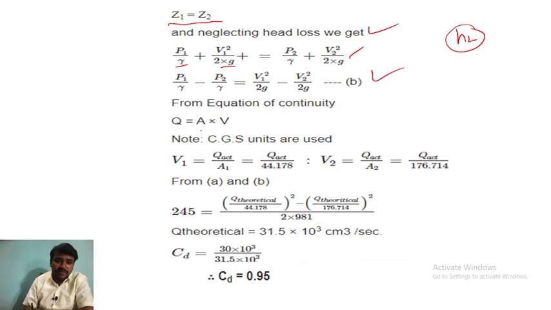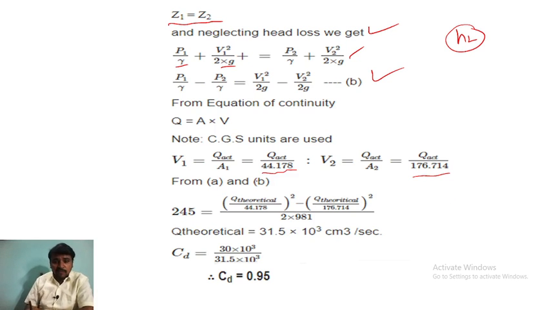From the equation of continuity, what is that? The quantity of water, Q is equal to A into V, area into velocity. So CGS units are used. When we use CGS units, V1 becomes Q actual by A1, that is Q actual divided by 44.178, and V2 is Q actual by 176.714.